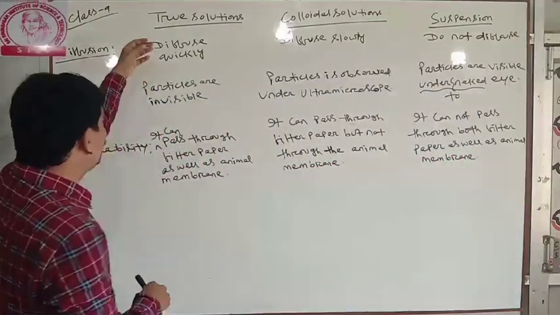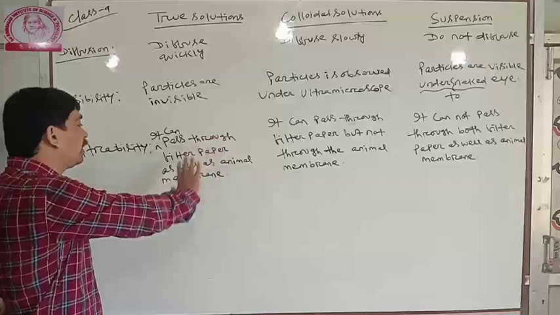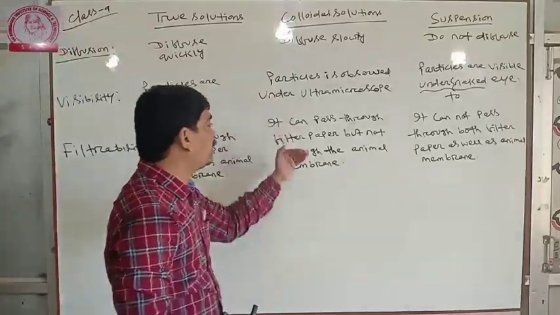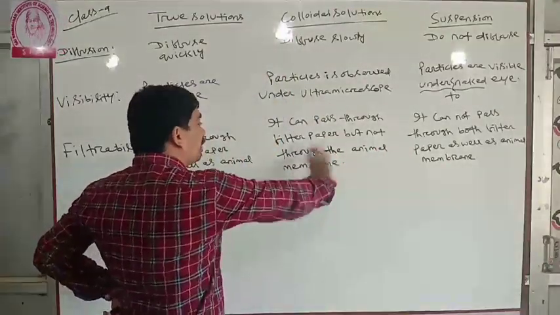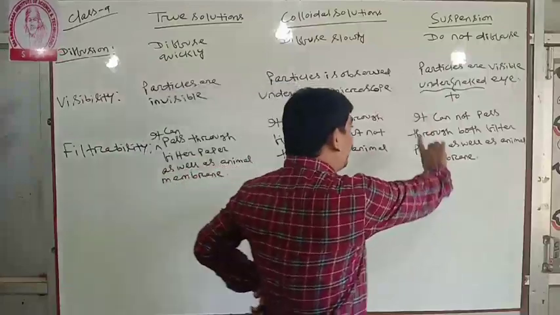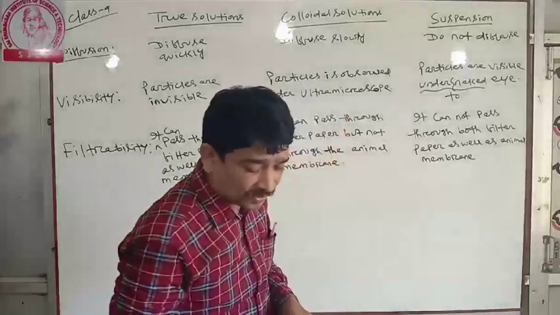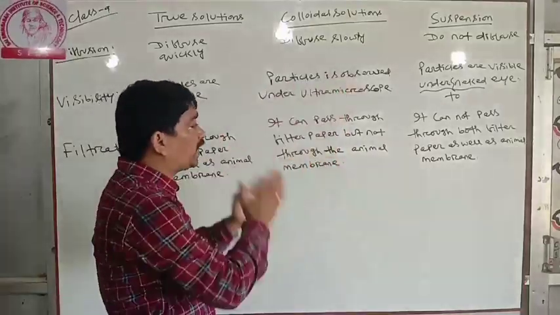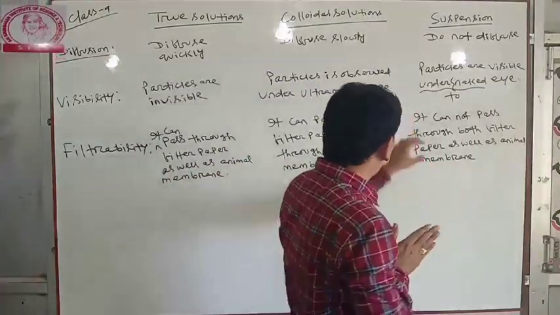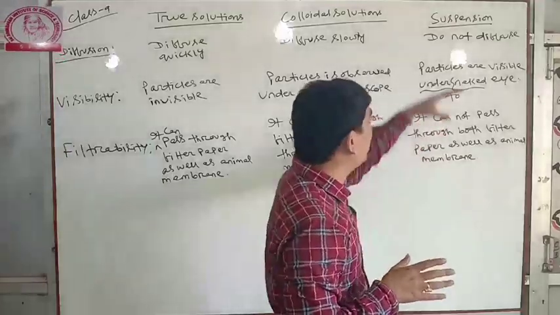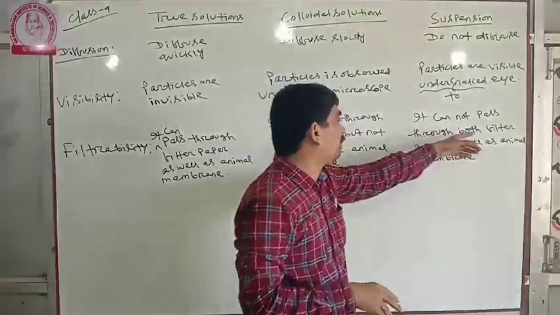It will not pass through filter paper or animal membrane because the particle size is large. Since the particle size is large, it will not pass through both filter paper and animal membrane.